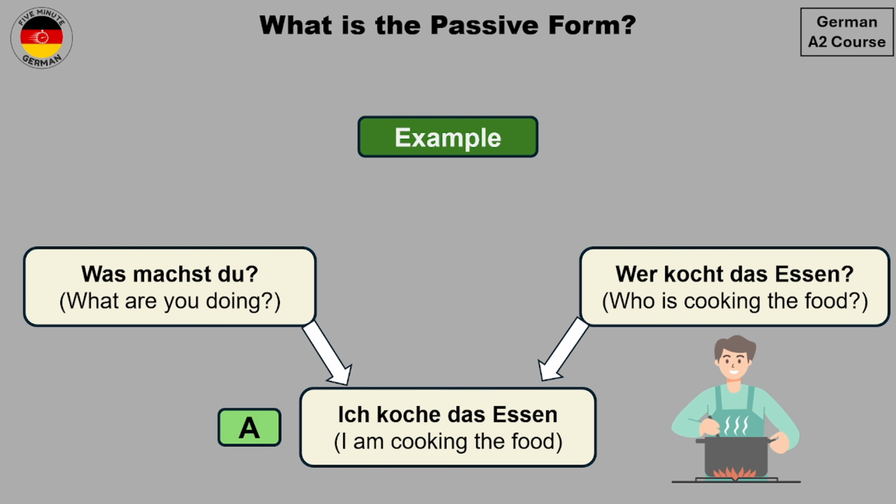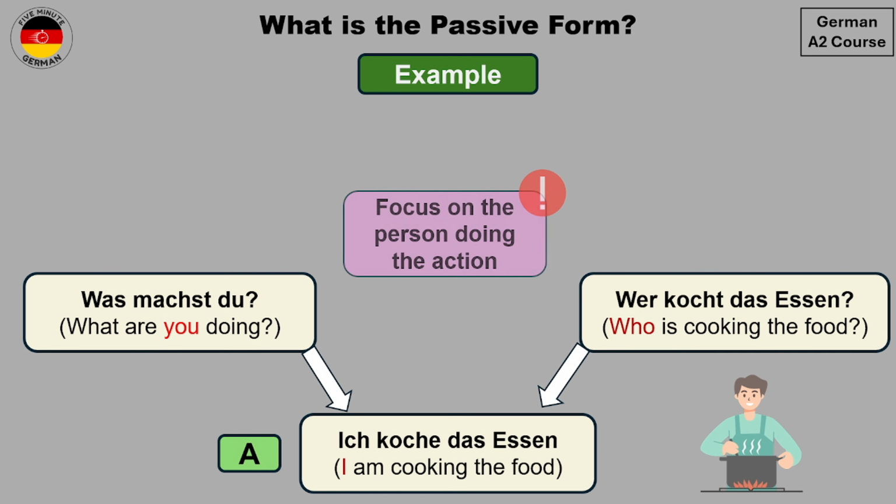Now in these sentences that you see over here, the focus is on the person who is doing the action. So in the first question we said, "Was machst du?" We want to know what you are doing. In the second question it was asked, "Wer kocht das Essen?" Who is cooking the food? And in the answer we said "Ich koche das Essen."